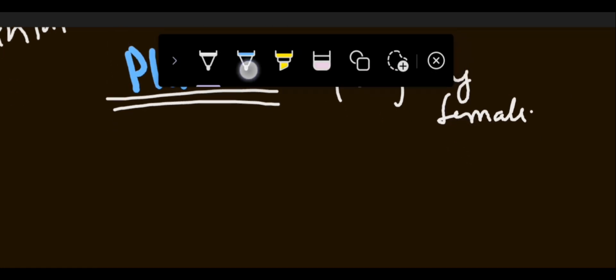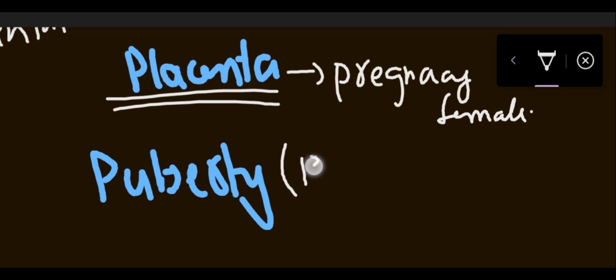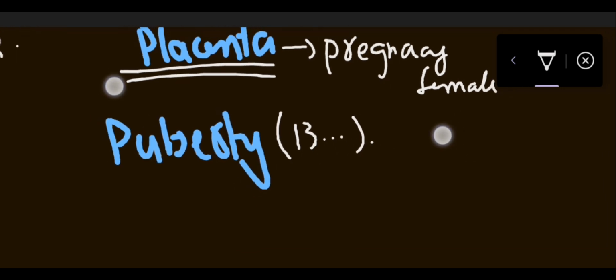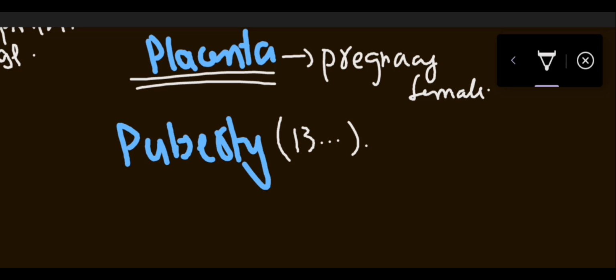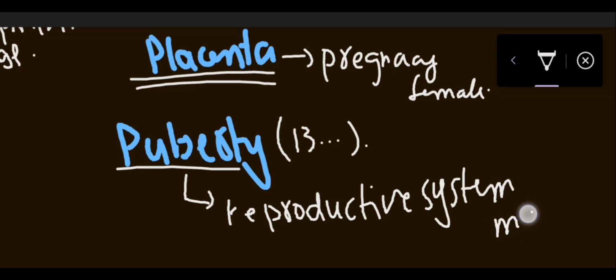Now after that, one more term is puberty. Puberty is basically the age from 13 onward. This is the stage in life where the person's reproductive system becomes mature. ये एक ऐसी स्टेज है लाइफ की जहाँ पे एक इंसान के रिप्रोडक्टिव सिस्टम मेच्योर होते हैं. Mature, and they are capable of reproduction too.